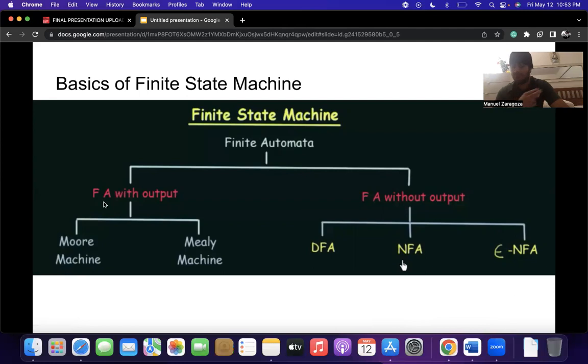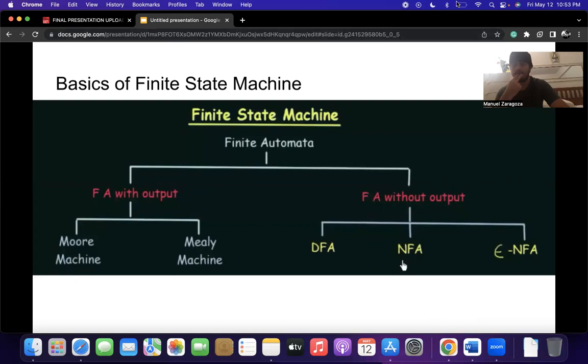So with finite with output, there are two categories, which are Moore machine and Mealy machine. And for finite automata without output, there is deterministic finite automata, non-deterministic finite automata. The last one is Epsilon non-deterministic finite automata.